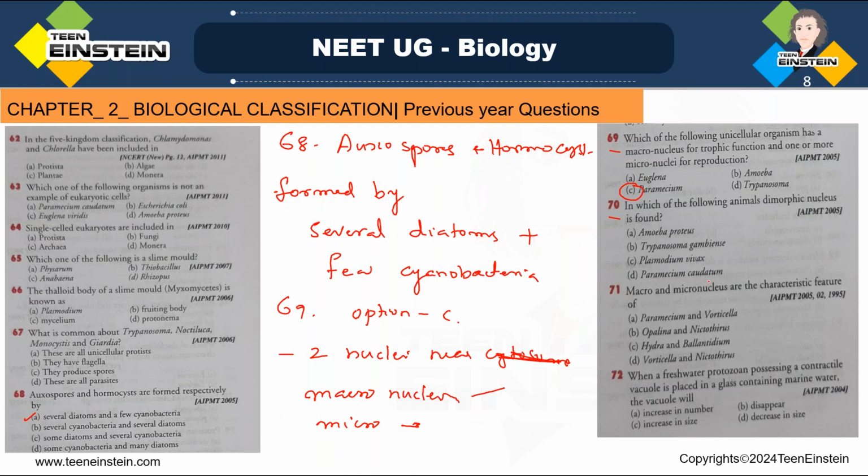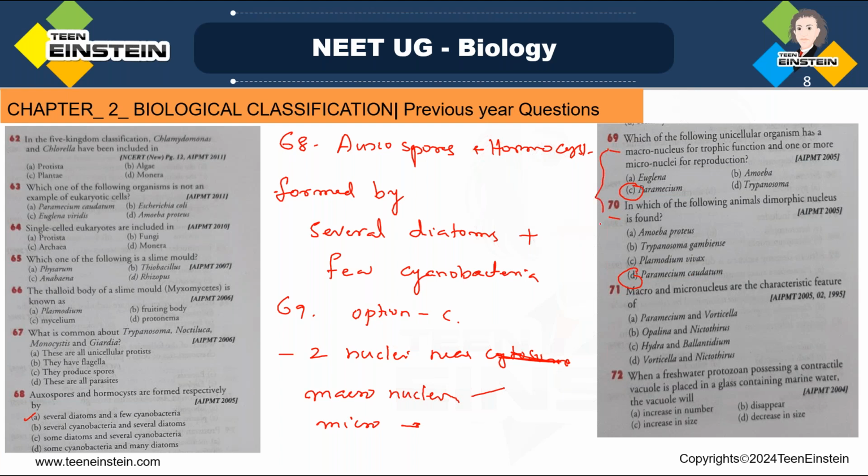Just now we said dimorphic nucleus is found in paramecium because it has two types of nucleus: the larger one, the macronucleus, involved in vegetative activities, and the smaller one, the micronucleus, involved in reproductive activities. So the answer is option D, Paramecium caudatum.